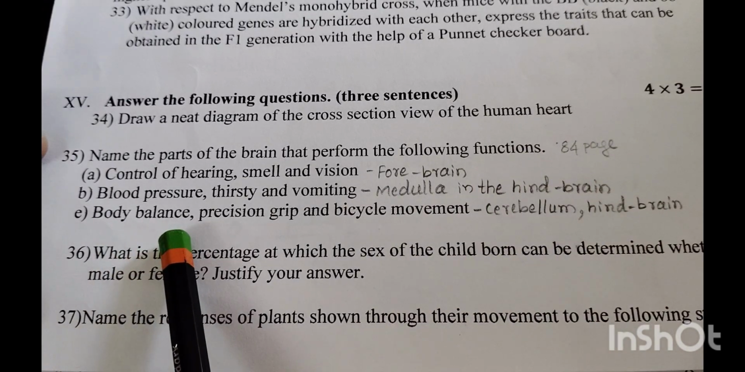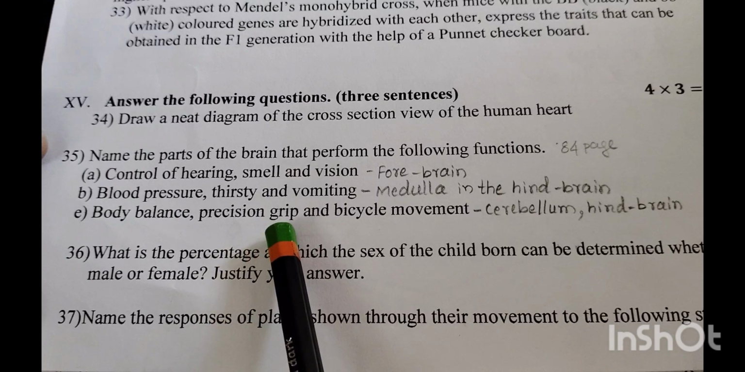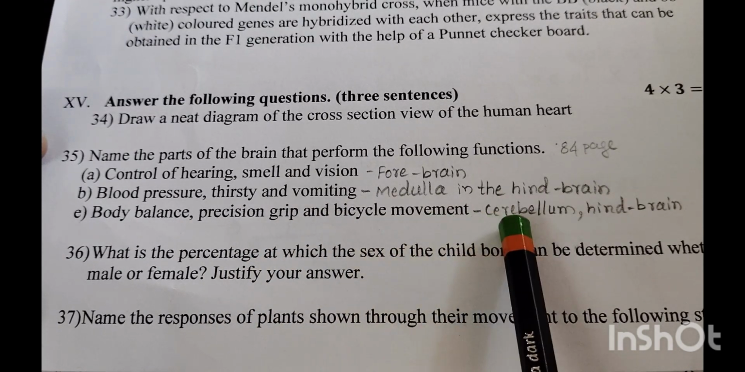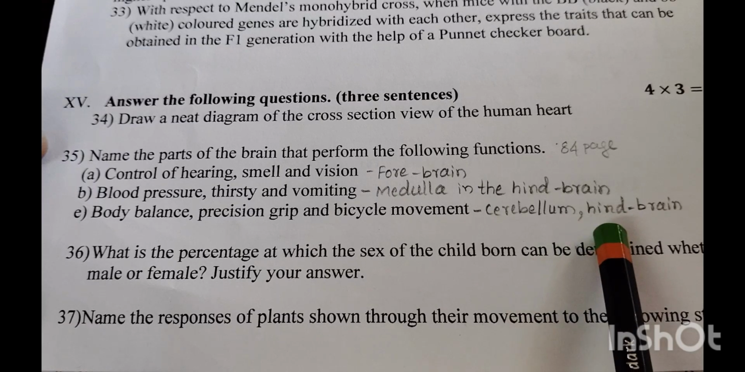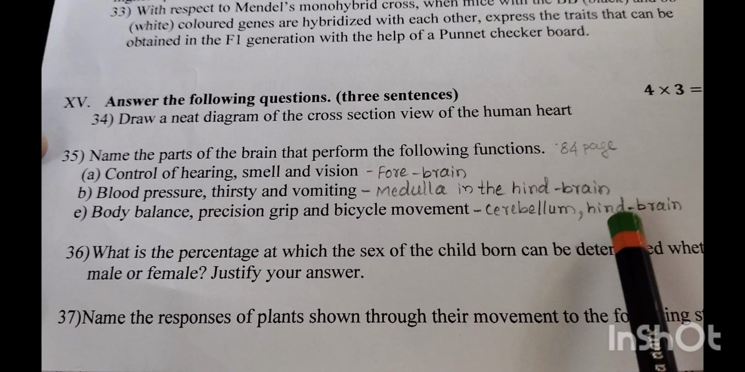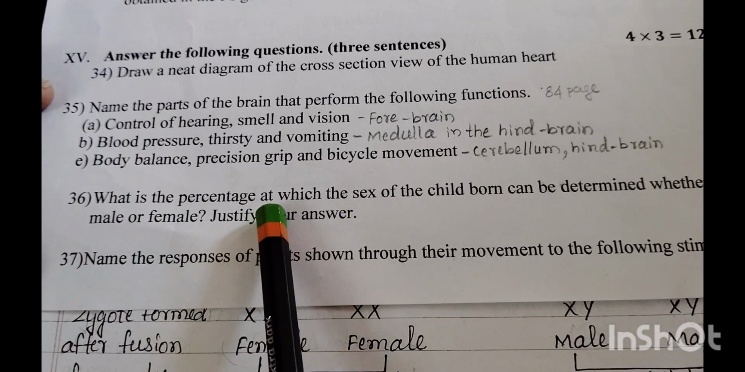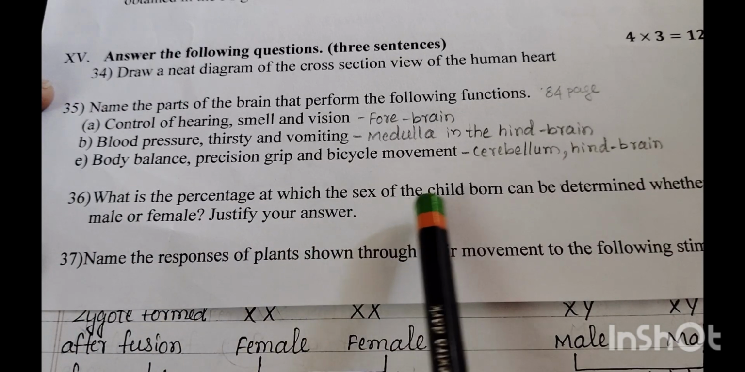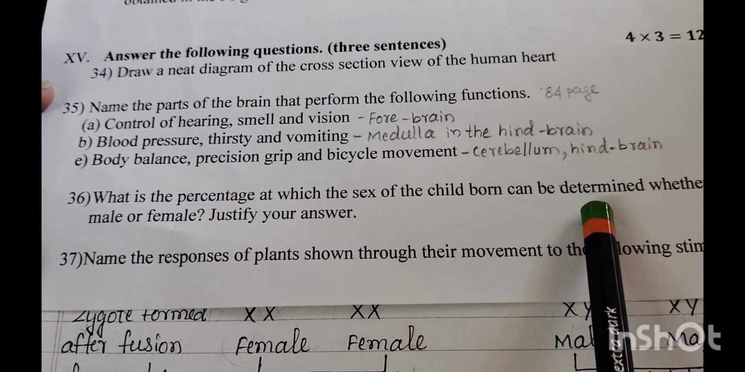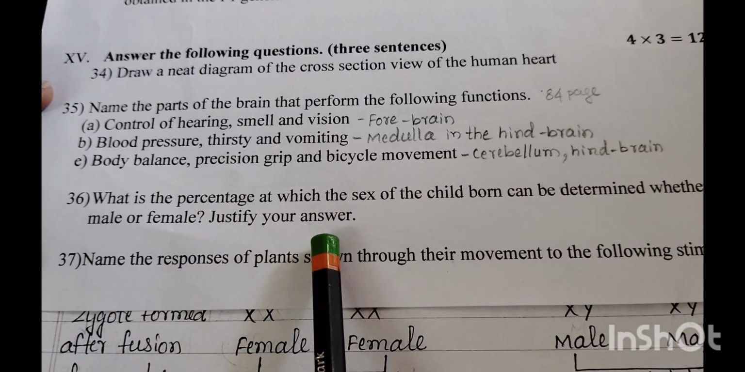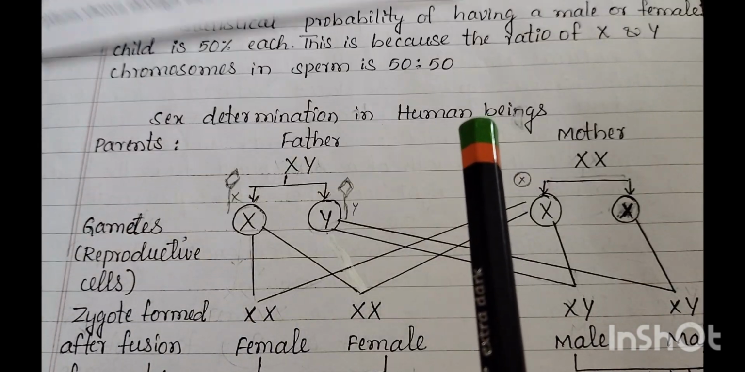C. Body balance, precision grip, bicycle movement. These activities are controlled by the cerebellum, which is in the hindbrain. Next, 36th question, what is the percentage at which the sex of a child born can be determined, whether it is male or female? Justify your answer.